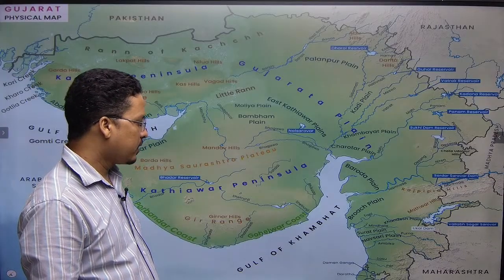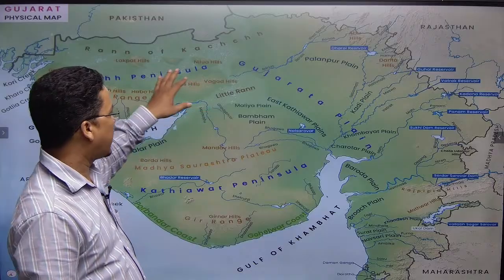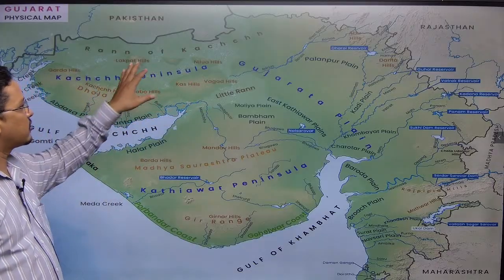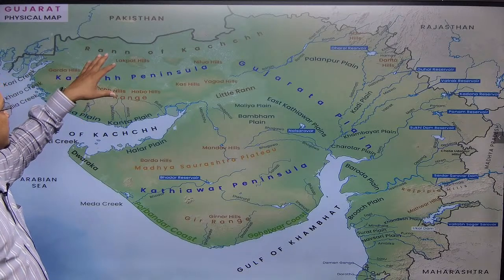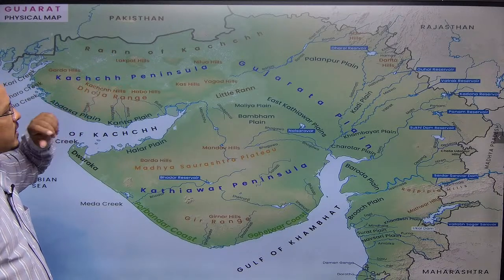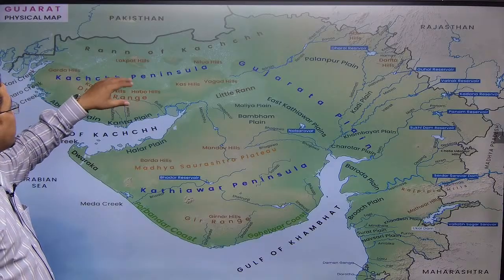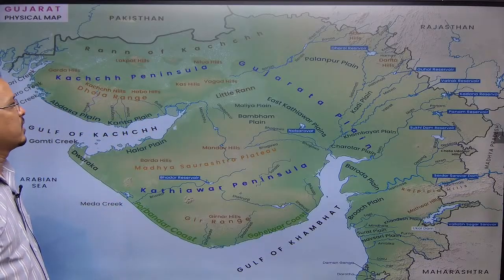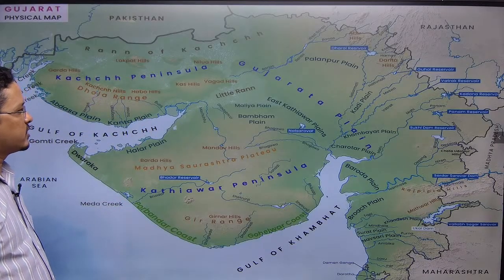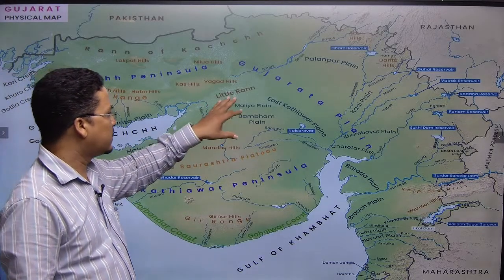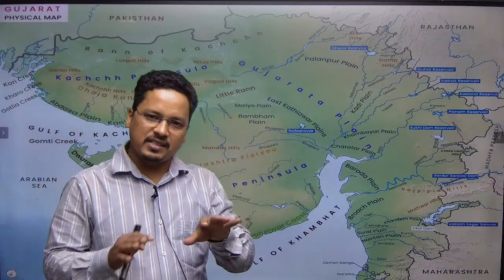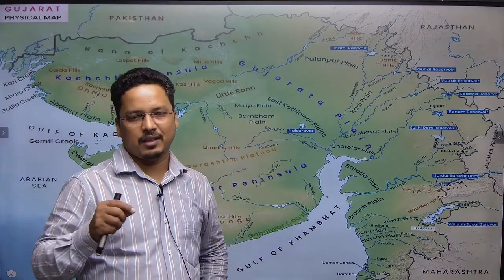All the way. Now, apart from that, we will have this. These are the salt pans. These are the salt desert or the white desert. And here is the river, as I said, the Luni river is coming. Though this is not mentioned, the Luni river is coming, which drains into this region and dies also. The river comes to the Rann and finishes up, which is the only ephemeral river.